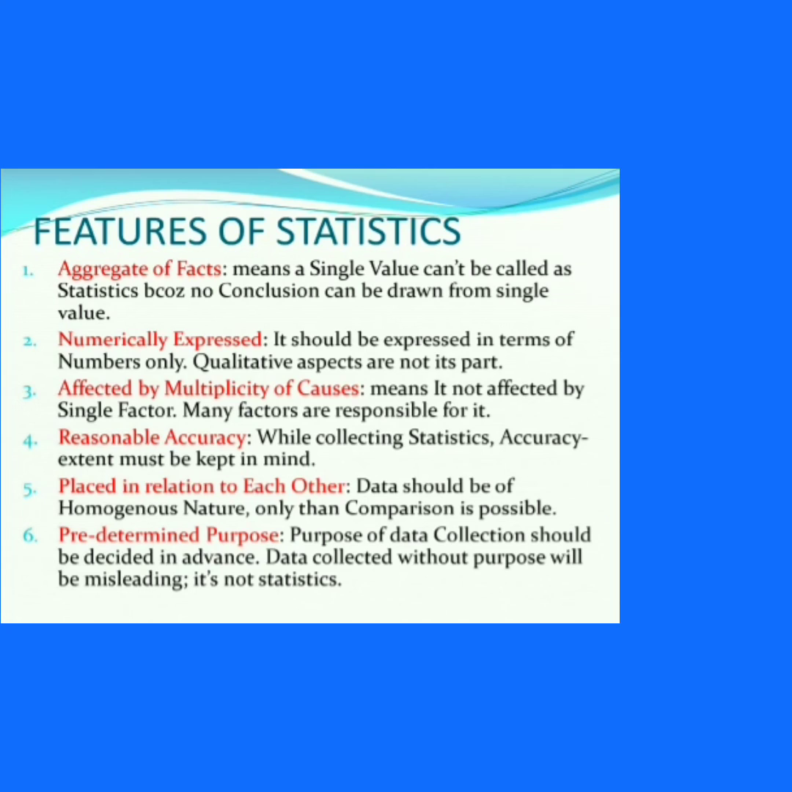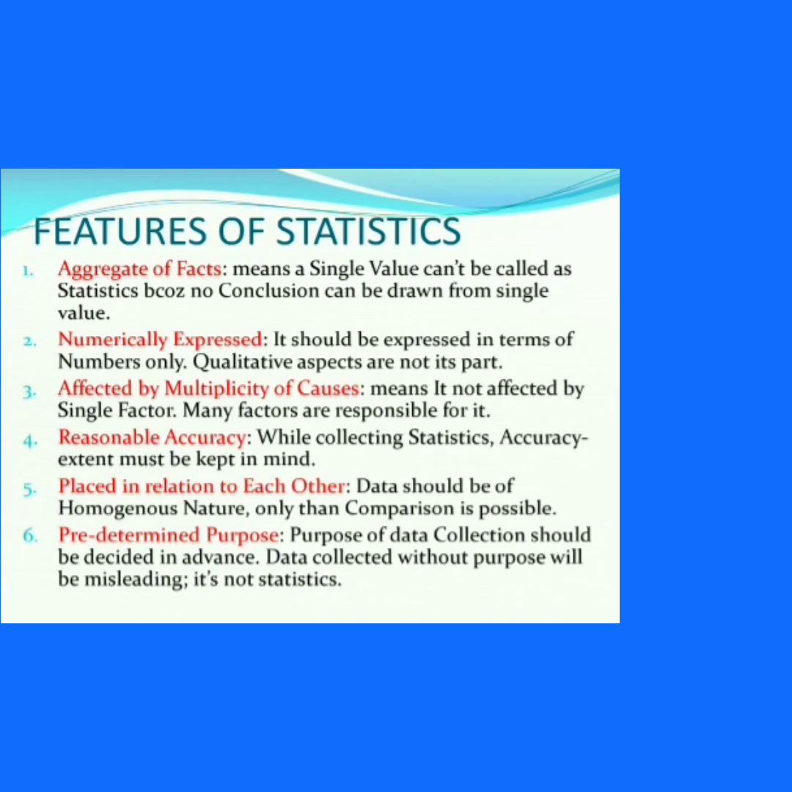Fifth is placed in relation to each other. It means data should be of homogeneous nature, or of the same nature. Only then comparison is possible. For example, if you collect the data of two persons, one person's height and the other person's weight, then the comparison of these two data is not possible, because these are not of homogeneous nature.